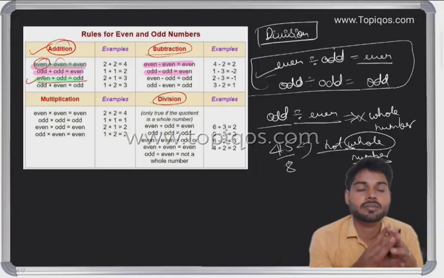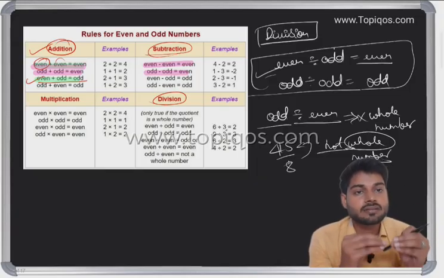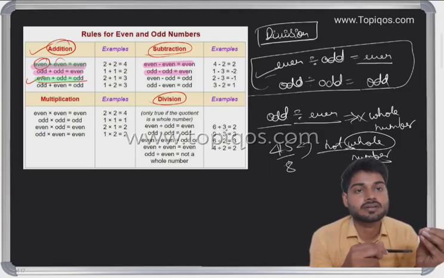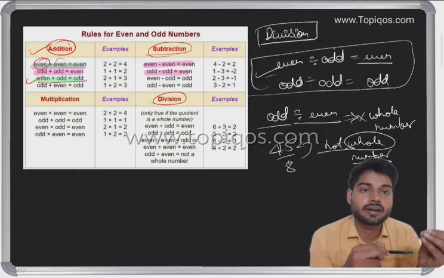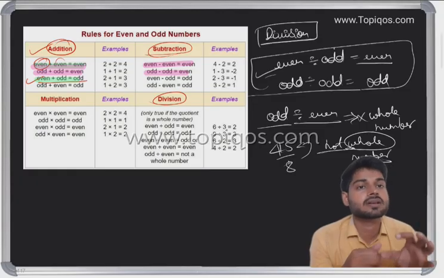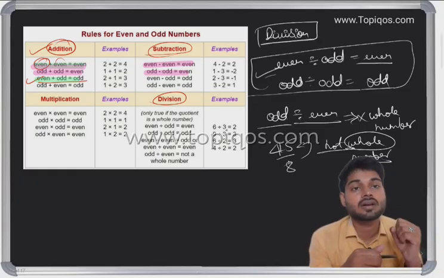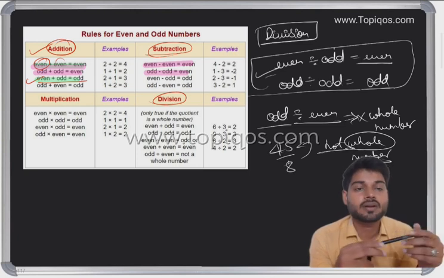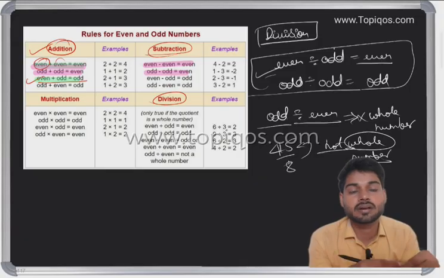The major reason why I have taken the number system first is that it constitutes around 7 to 8 questions. Considering 8 questions, the priority should be to understand this chapter and make sure at least this chapter is strong. Okay, hope you have understood this session and we'll meet in the next class.